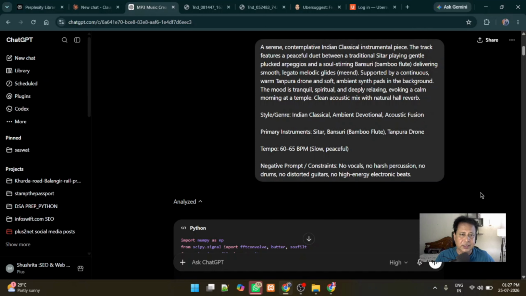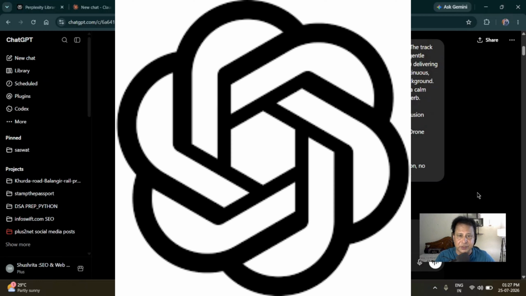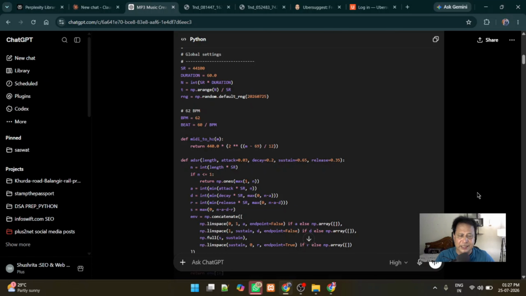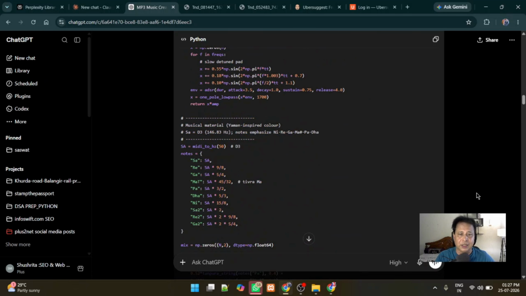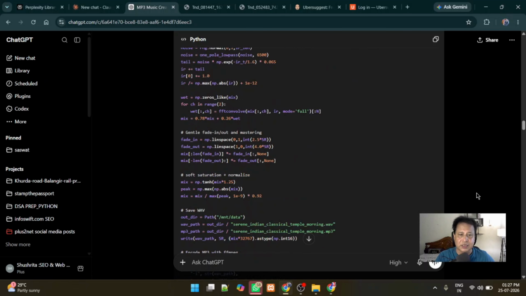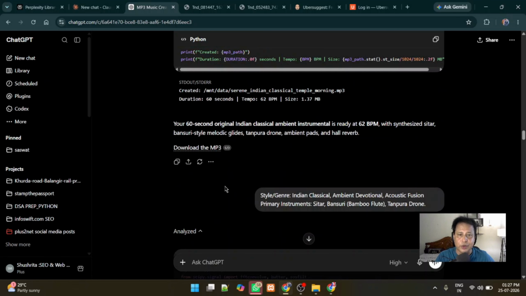I used the same prompt, came to ChatGPT and started using it. So it has run through a Python program. I don't know why it has gone through a Python program, and finally it has allowed me to generate the MP3 version or the soundtrack. Here I have downloaded it. Then you can see that also, but it was not up to that mark. Let us just see that.